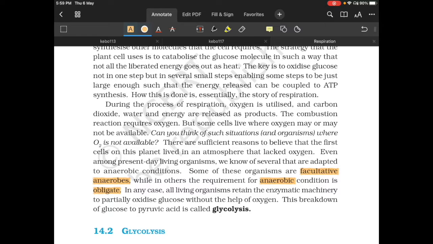In any case, all living organisms retain the enzymatic machinery to partially oxidize glucose without the help of oxygen. That is, whether they are facultative anaerobes, obligate anaerobes, or aerobes, there is one common pathway. What is that pathway? Glucose to pyruvic acid, the commonly known, famous pathway, the glycolysis pathway.